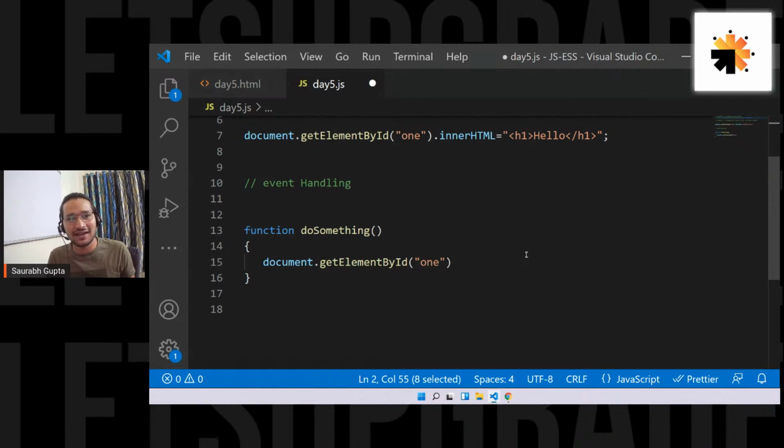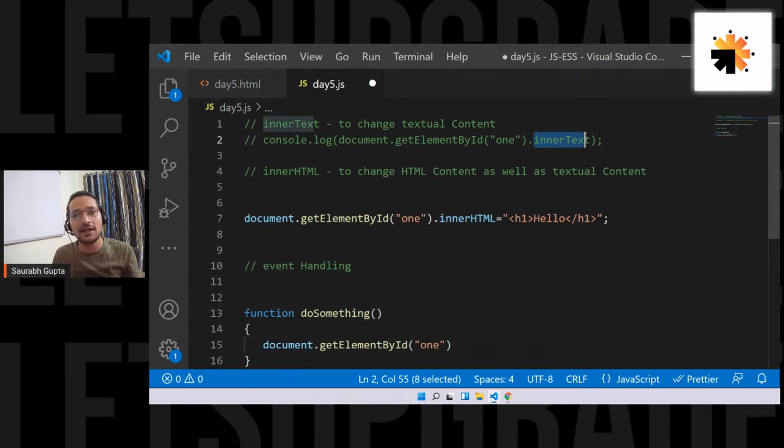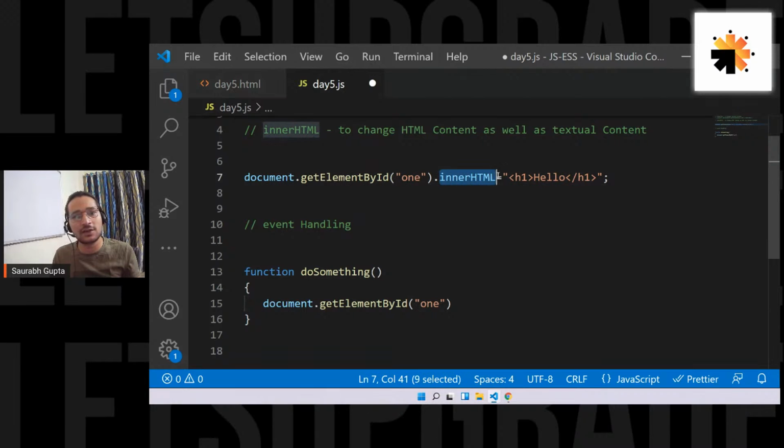My question was, tell me how to select an element which has an ID of 1. It should generate in my mind document.getElementById 1. Simple. And now I can do whatever I want after this. If I want to change textual content, I'll use innerText. If I want to change HTML content, I will use innerHTML. Understanding the point, guys? Don't worry, it's fine. It's your first day as DOM manipulators. I'll accept that answer. But now I think your confusion is cleared, right?